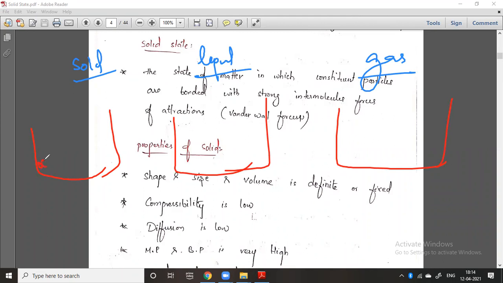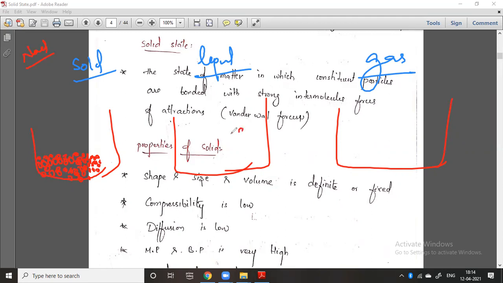The particles of a solid are very close like this. You can take a solid like sodium chloride, the sodium and chlorine. The interaction between one chlorine and one sodium is very high. The interaction of each particle is very high, that is, the van der Waals forces are very high. Hence they are very closely connected with each other. There will be a lot of force of interaction in the solid.